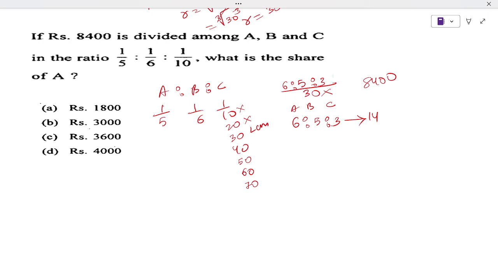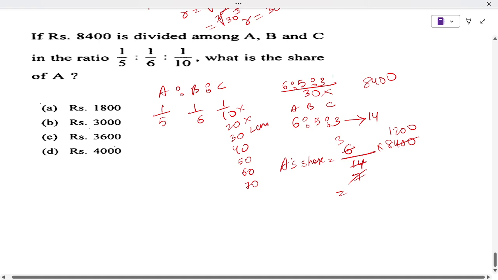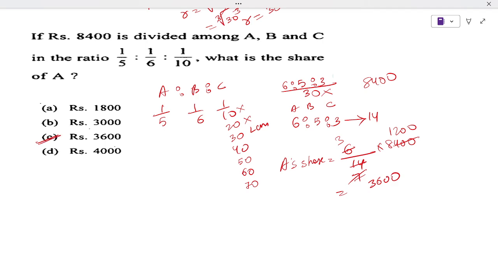Now say what is the share of A? A's share will be out of 14 parts. A got 6 parts of 8400. So here 2 3 times, 2 7 times, 7 1 times, 7 1 2 0 0. So here 3 1 2 0 0 will give us 3 6 0 0. So the answer is 3600.